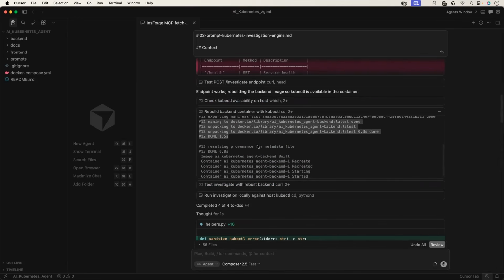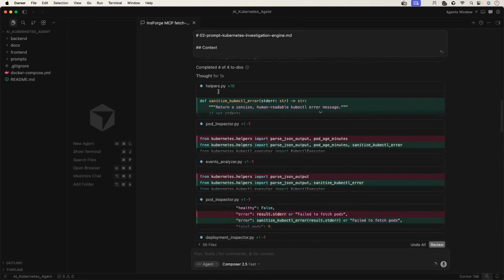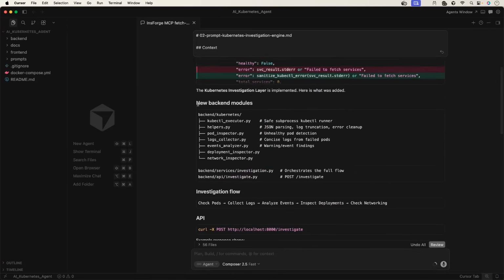There you go. So it created a bunch of components for the Kubernetes agent. It was able to figure out kubectl as well, and it is handling errors around kubectl. When kubectl tries to fetch the information, there can be some latency or some retry related issues. It's also handling those issues at this point. Looks like it's done. These are the new backend modules that it added.